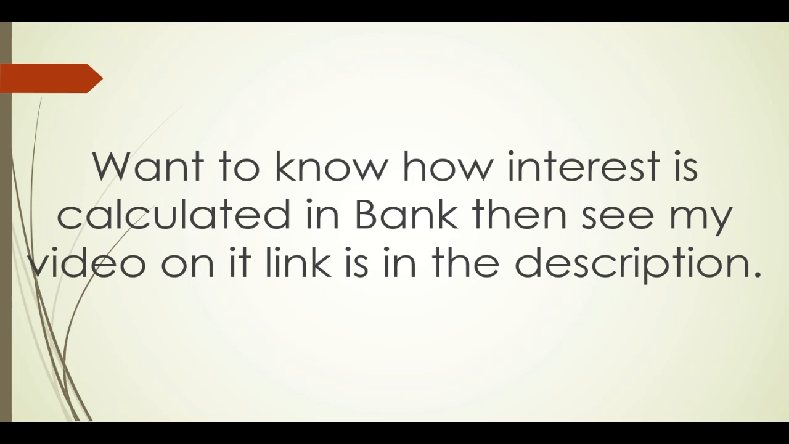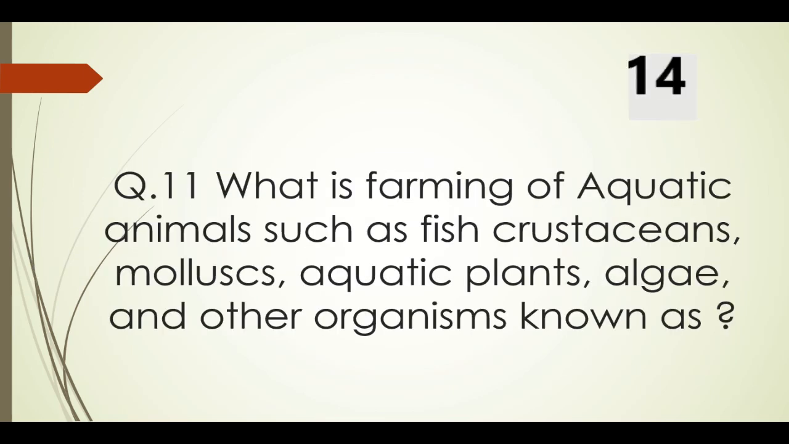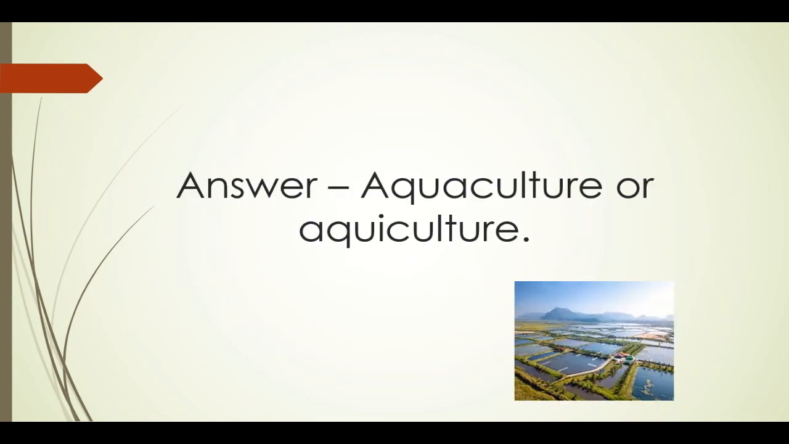Let's move on to the next question, question number 11. What is the farming of aquatic animals such as fish, crustaceans, mollusks, aquatic plants, algae, and other organisms known as? It is known as aquaculture or aquiculture. For those who said pisciculture, it's wrong because pisciculture is the rearing of only fish and not of all these other organisms. Let's move on to the next question, question number 12.